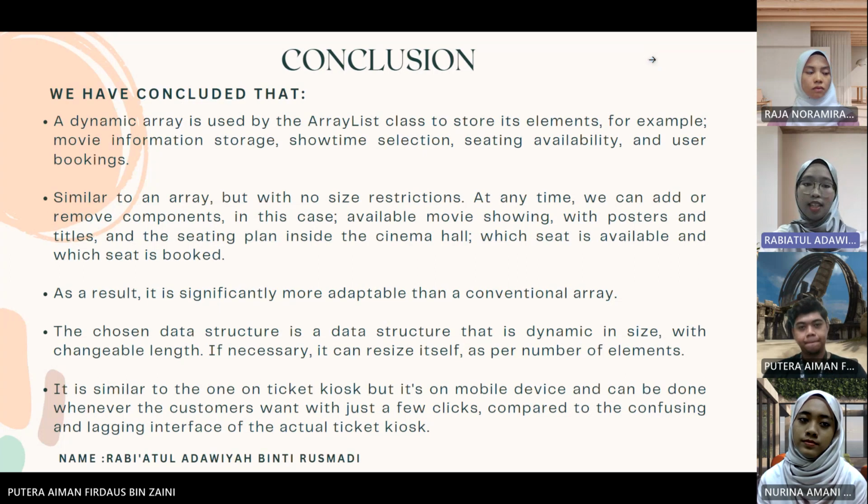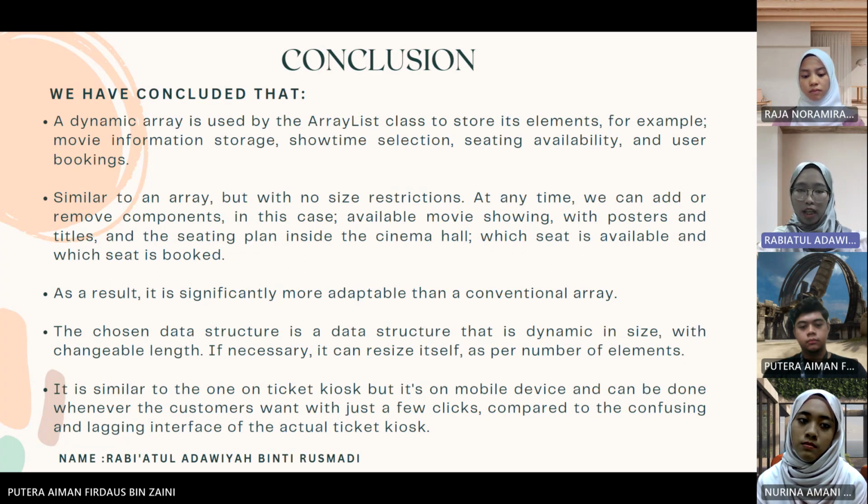We have concluded that a dynamic array is used by the array list class to store its elements, for example, movie information storage, showtime selection, seating availability, and user bookings, similar to an array, but with no size restrictions.